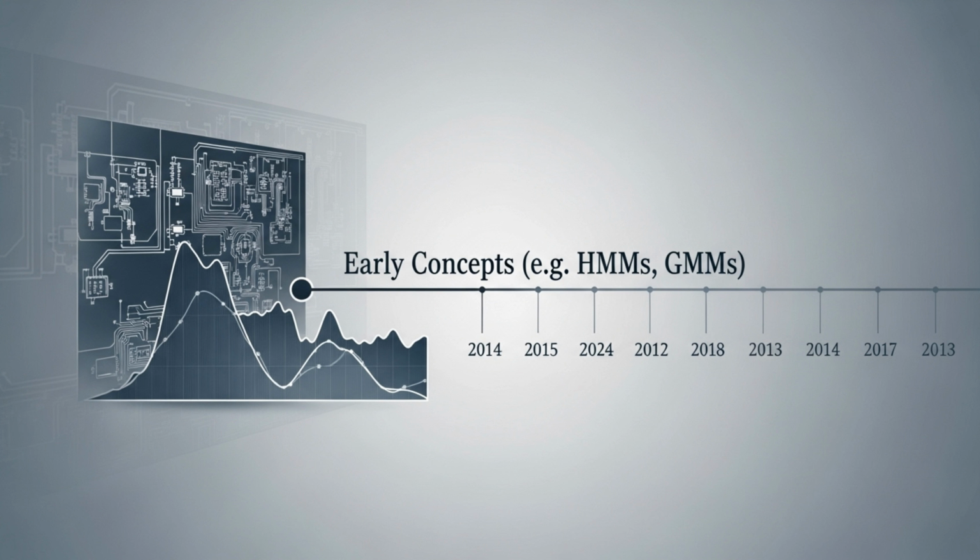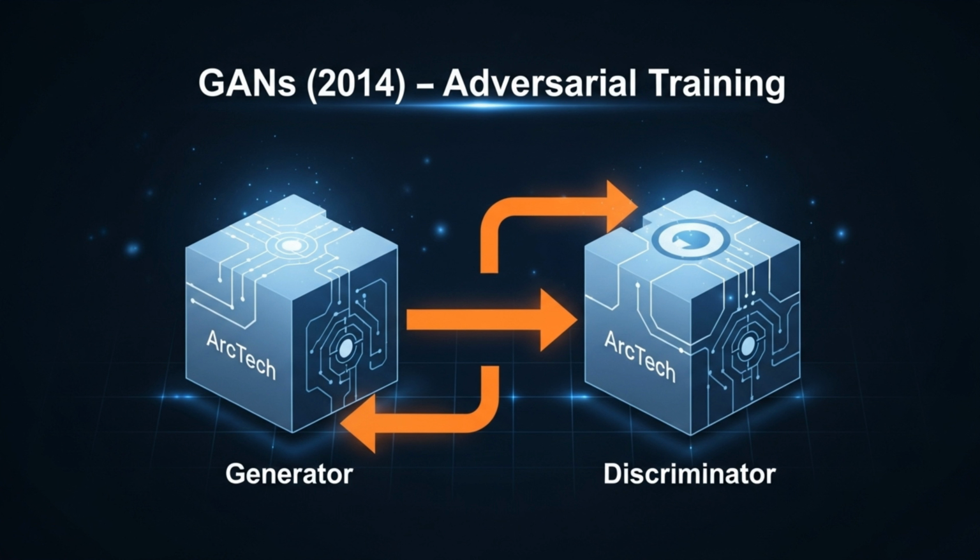Generative concepts existed long before deep learning, with early statistical models like hidden Markov models and Gaussian mixture models. The field exploded with generative adversarial networks, or GANs, in 2014. These models trained two networks in a competitive game.